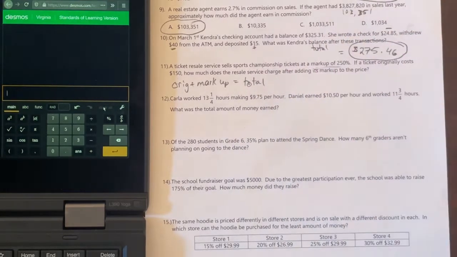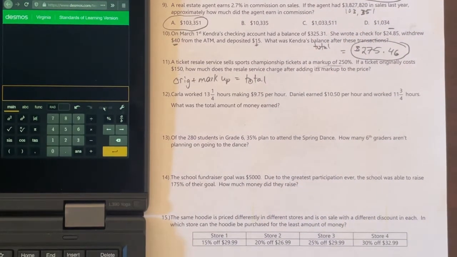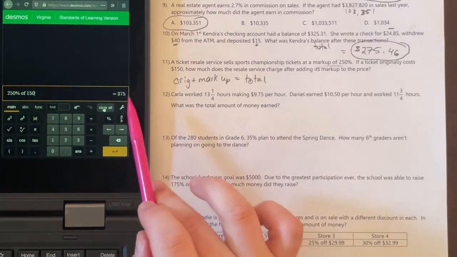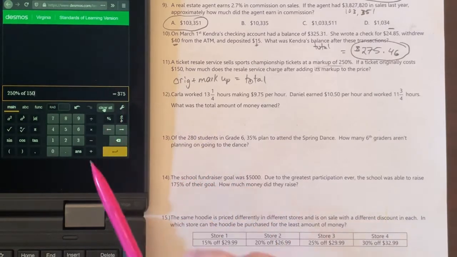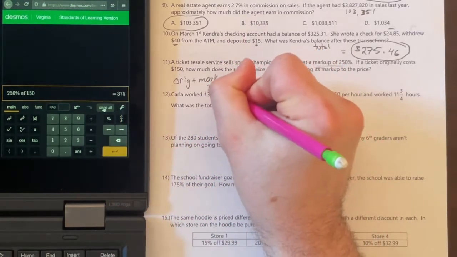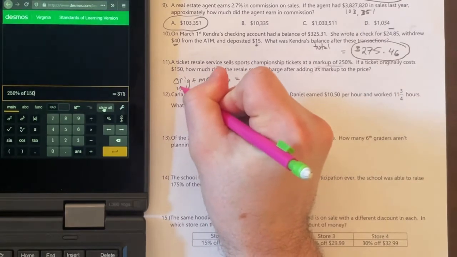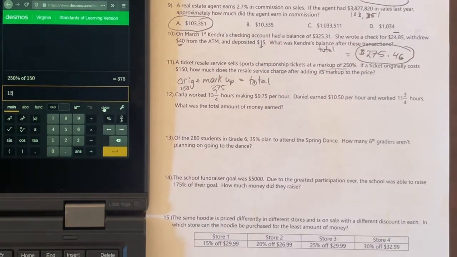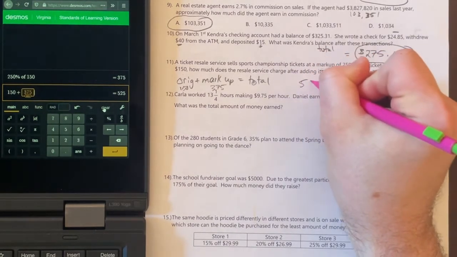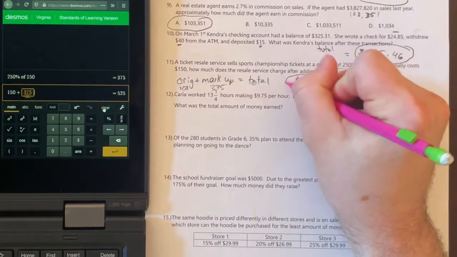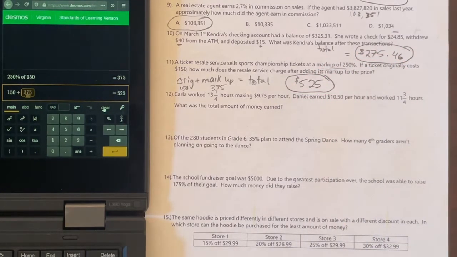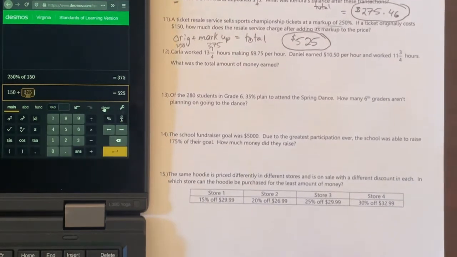Again, if you ever need to write it out, so that way you can say, okay, what am I finding? What do I have? What do I need? So let's say, all right, I have to find the markup amount first. So 250% of that $150. So that markup amount is a large increase, but that markup amount is that 375. That original was 150. Add those two together. So 150 plus my answer is going to equal $525. That is going to be the total of that championship ticket.